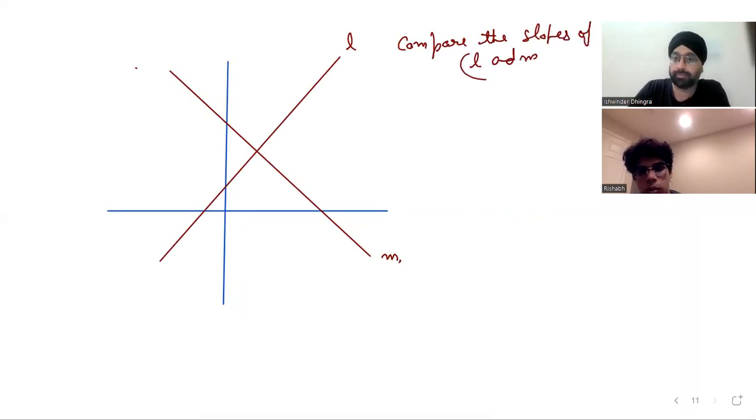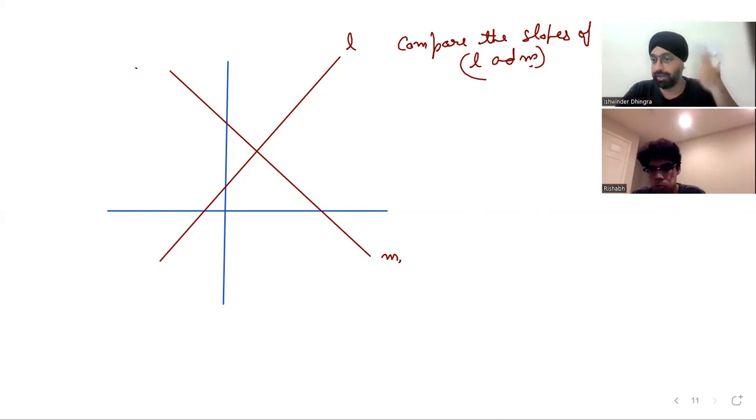Okay, so it would probably be L because L's slope is positive and M's slope is negative. Wonderful answer. Students generally say, sir, no values are given, so how can we find it? But may I know how you got the answer? Why is L positive and why is M negative?